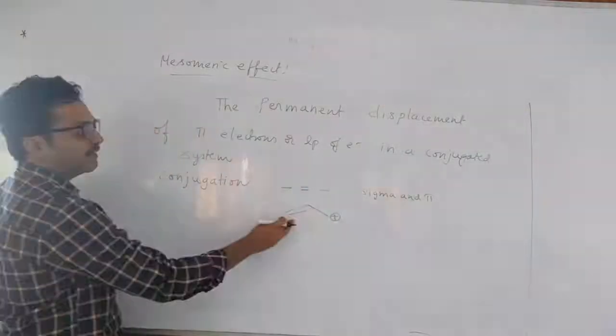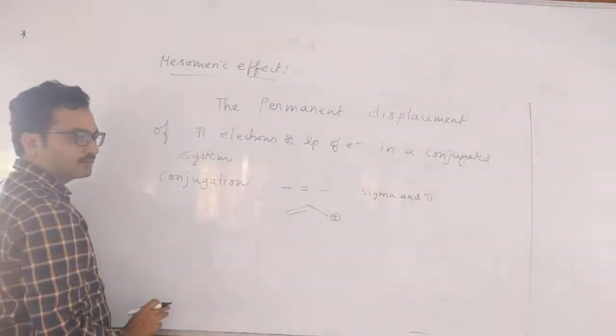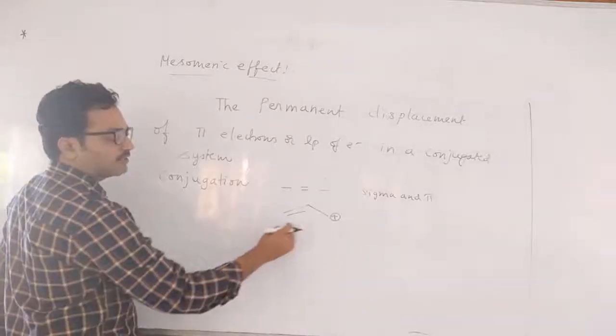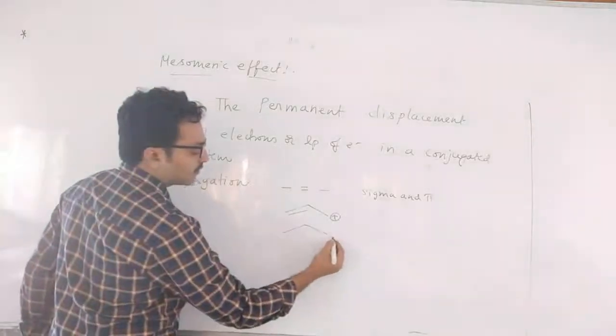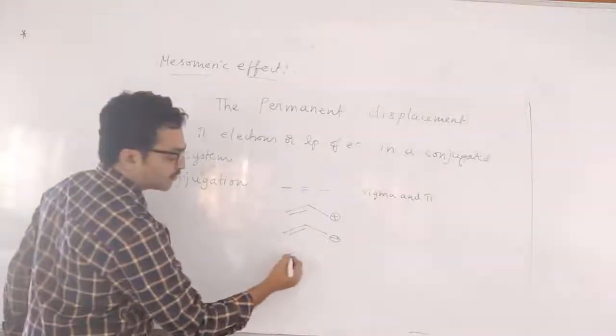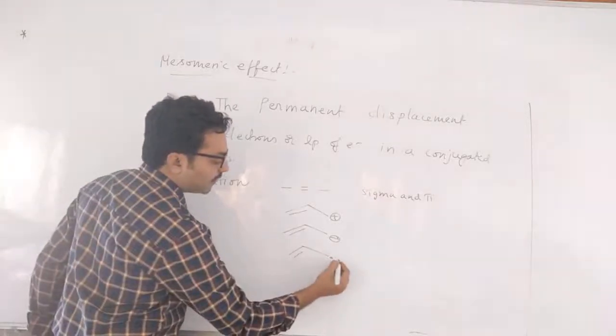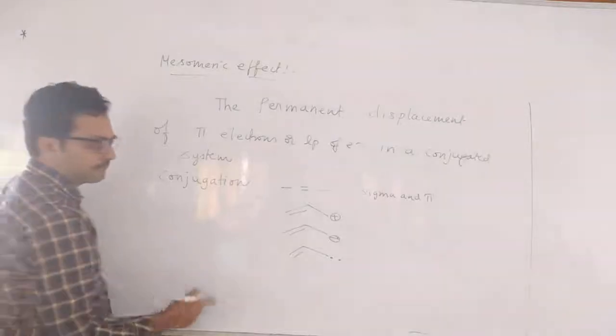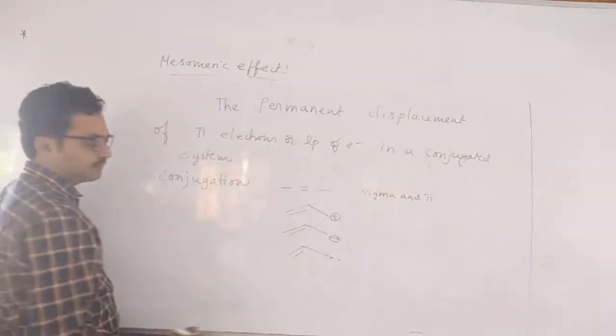Cation, single bond, double bond, this is also conjugation. Cation and double bond conjugation it is. Anion and double bond conjugation. Lone pair of electrons and double bond conjugation. These are all conjugated systems.